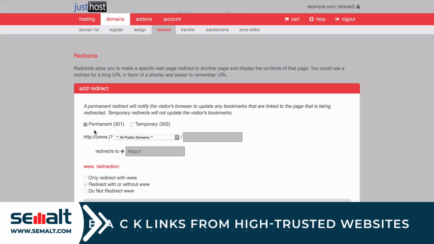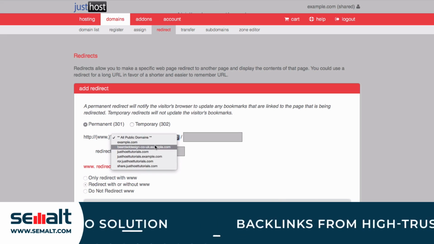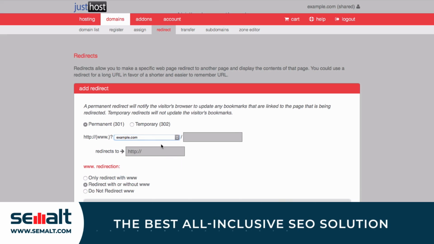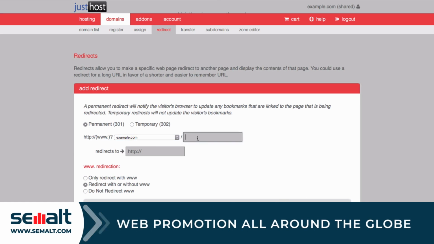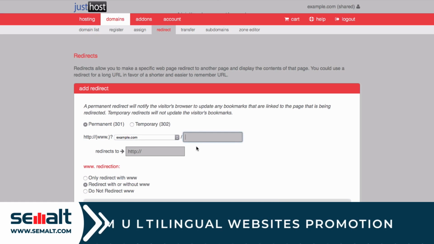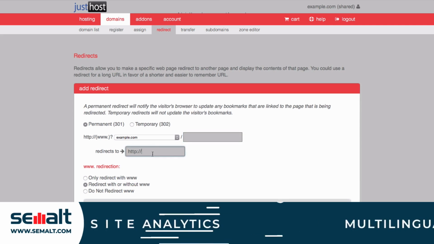First, you need to choose whether you want a permanent or temporary redirect, and then choose the domain that you need to redirect. You can also enter a certain directory if you want to redirect that. Now you're going to enter the address that you are redirecting to.